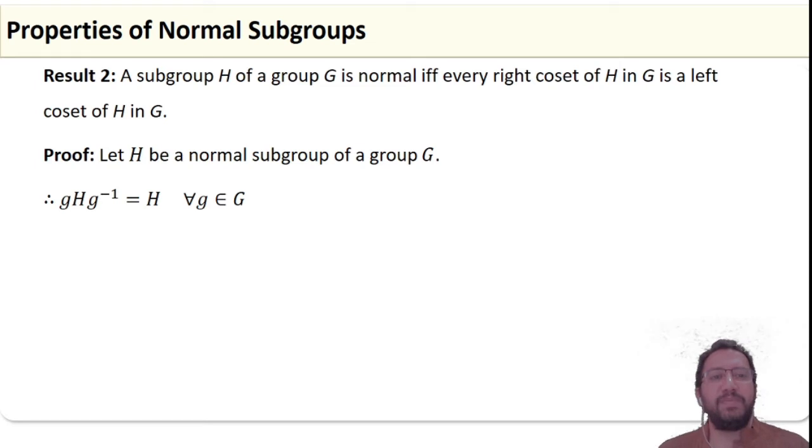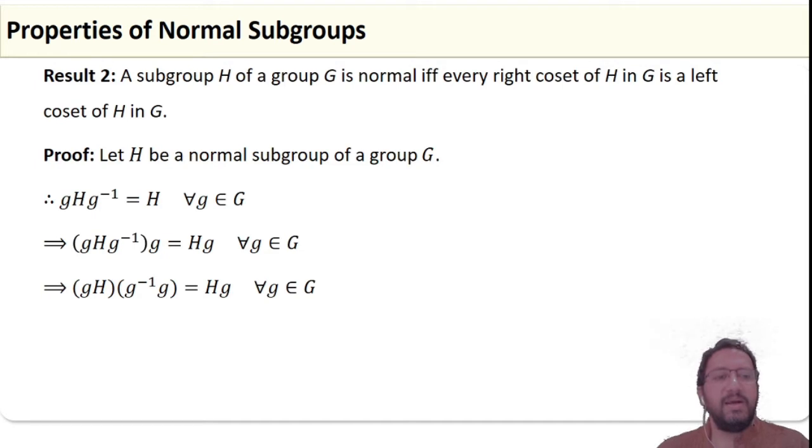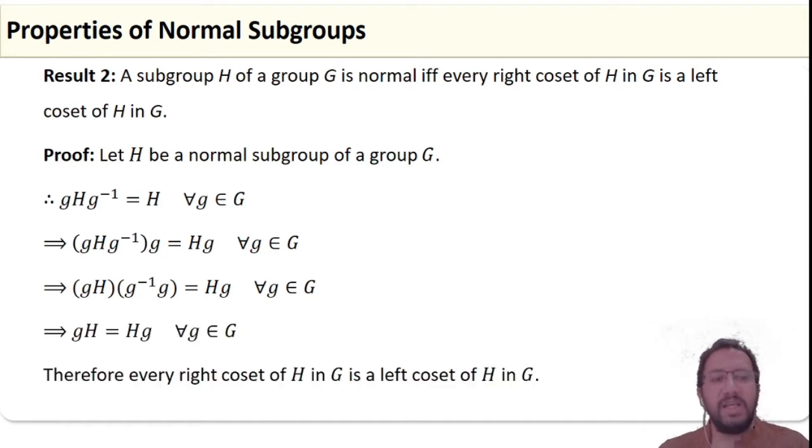We first take H to be a normal subgroup of G. So by the previous result, we know that gHg inverse equals H for all g belongs to G. And we have to prove that every right coset of H in G is a left coset of H in G. So multiply from right by g to get gH equal to Hg, using the fact that g inverse g equals identity and also using the associative property. Therefore, every right coset of H in G is a left coset of H in G, which is straightforward.